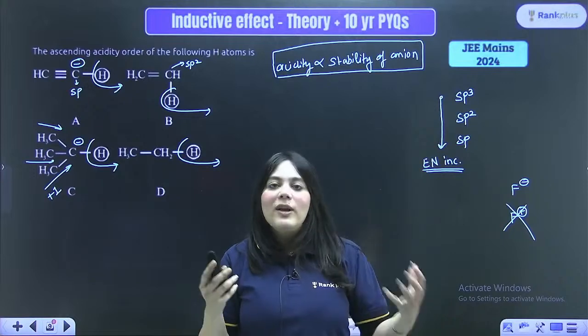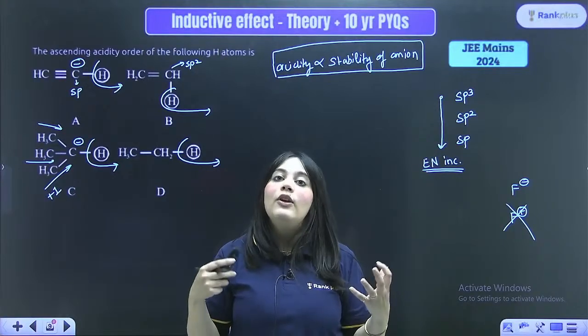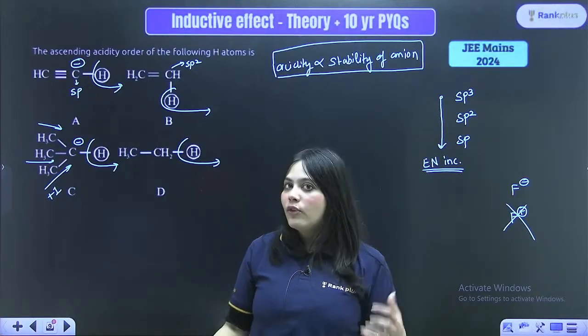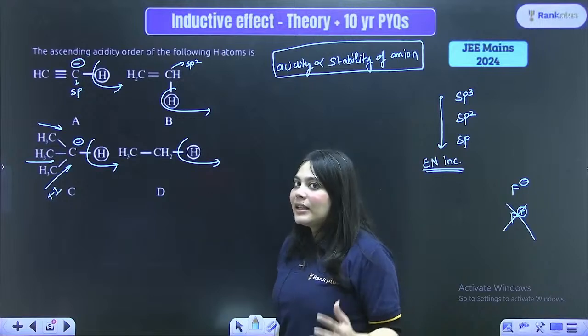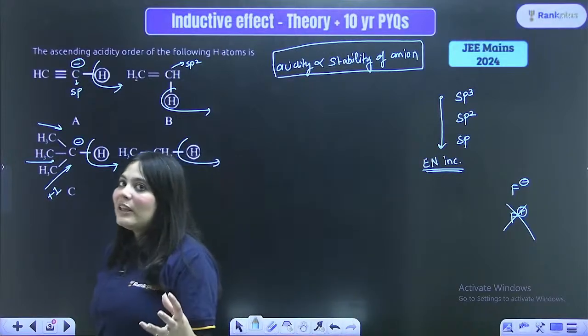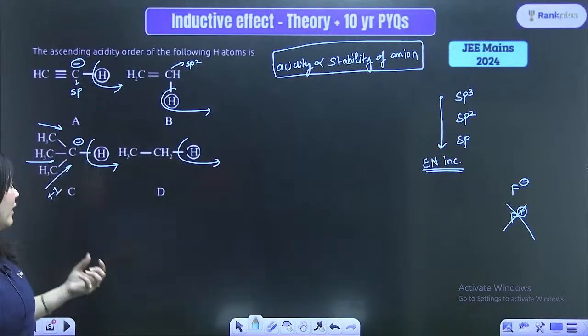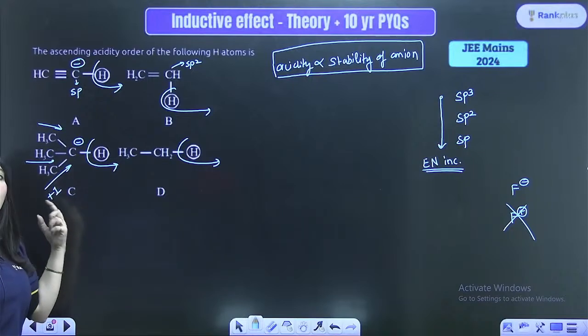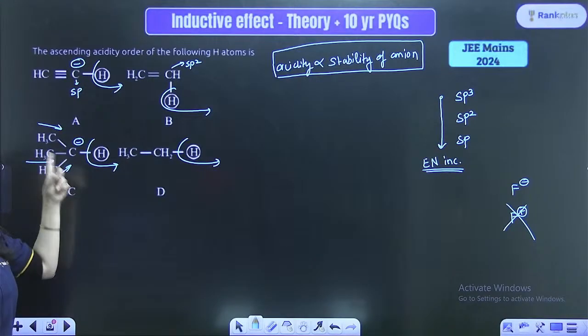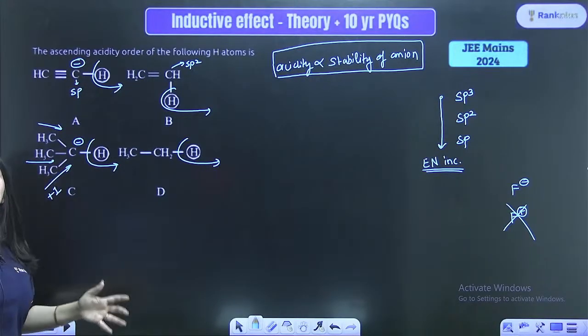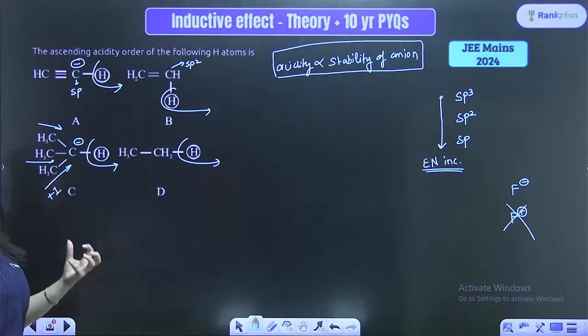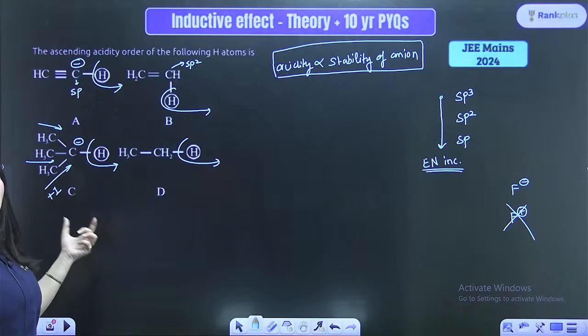Whenever you are too much angry, it is not stable. Whenever you are too much sweet, it is also not good for you. So you have to find a balance in life. The balance for the molecules is a neutral molecule, right? So the neutral molecules are much more stable. If I am negative and you are increasing negativity on me, you are decreasing my stability. So this is very, very unstable.